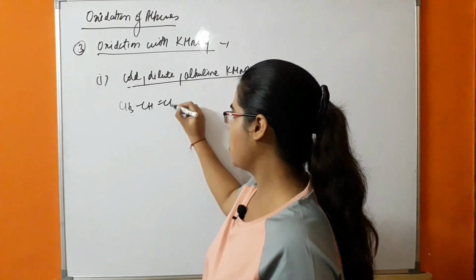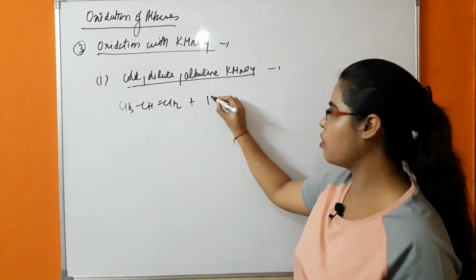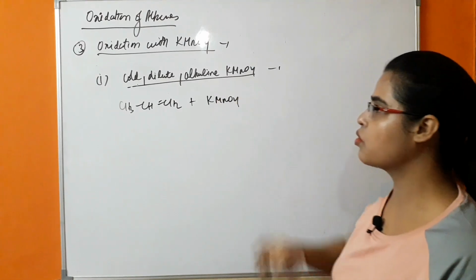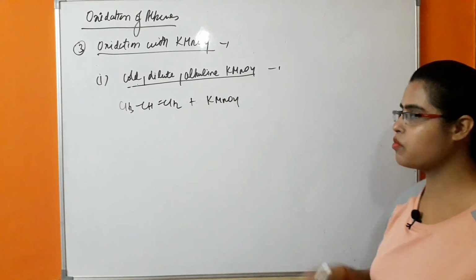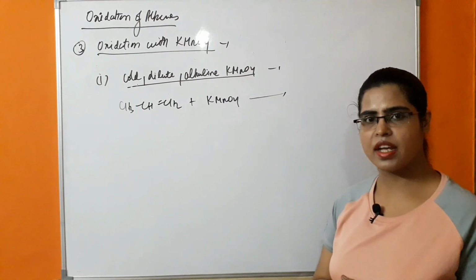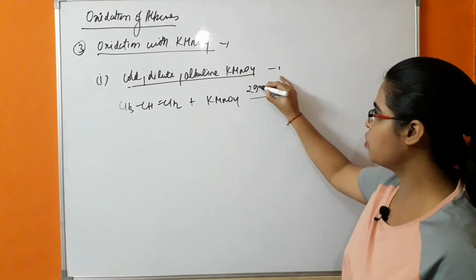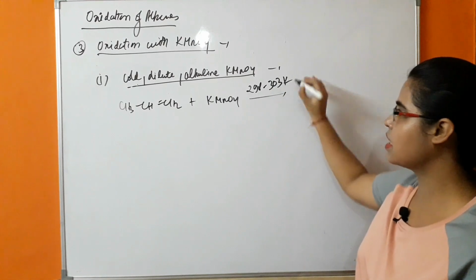CH3CH=CH2 in the presence of cold dilute alkaline KMnO4. It means the temperature of the reaction is low, around 298 to 303 Kelvin.